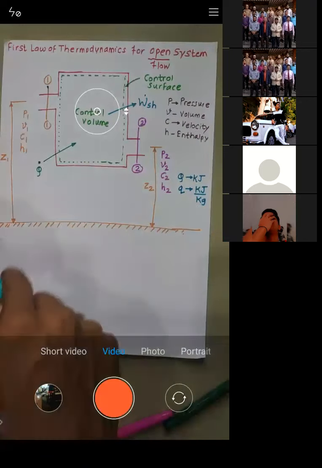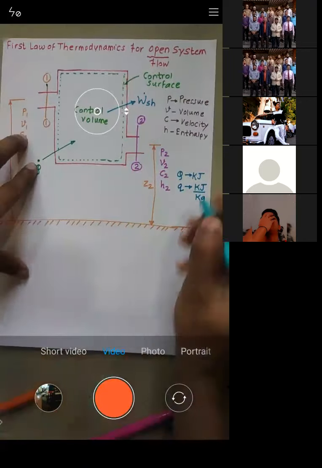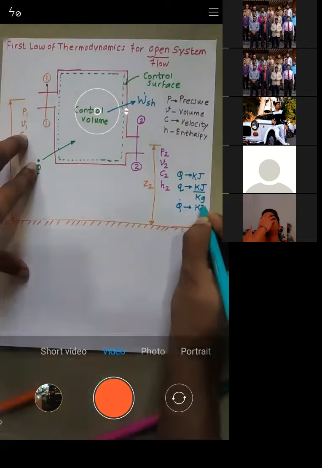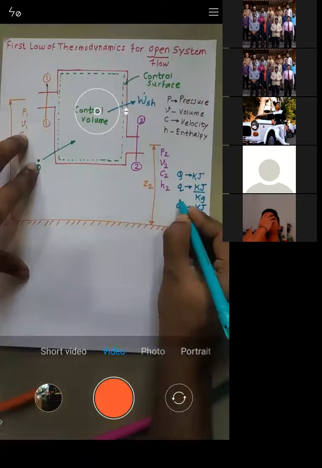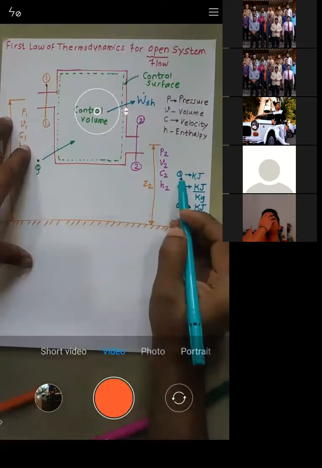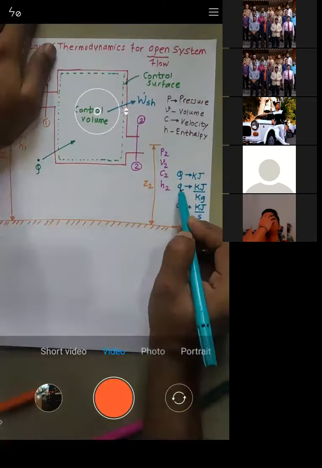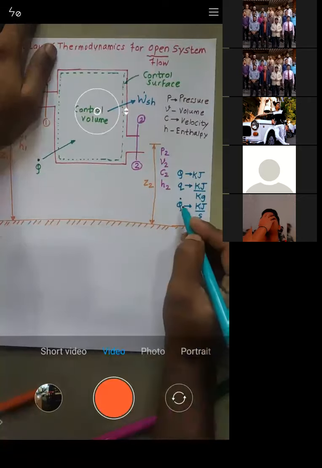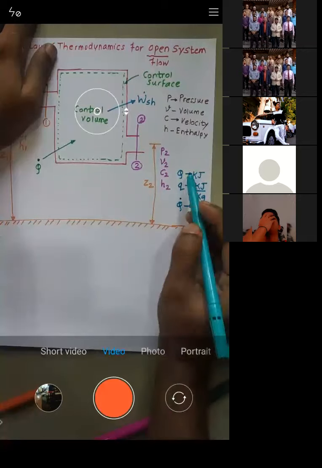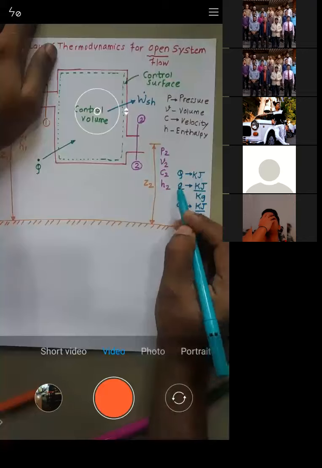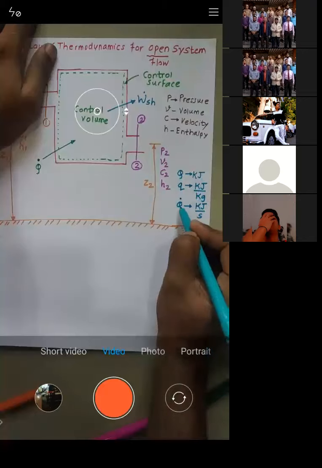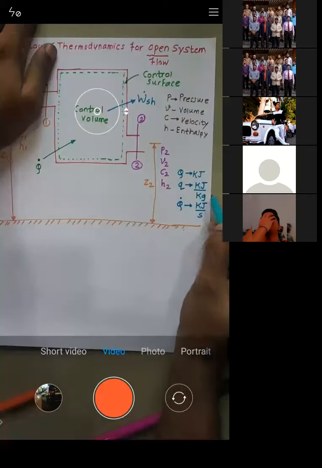Now the question is, what is Q dot? The unit for Q dot will be kilojoule per second. Whenever it is small q, it is kilojoule per kg, and whenever it is Q dot, it is kilojoule per second. Capital Q is in kilojoule, small q is in kilojoule per kg, and Q dot is kilojoule per second.